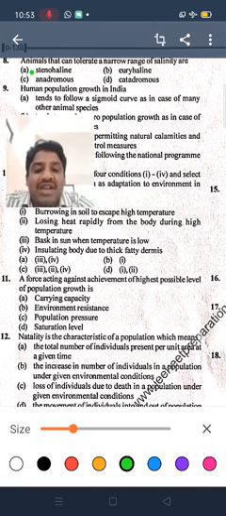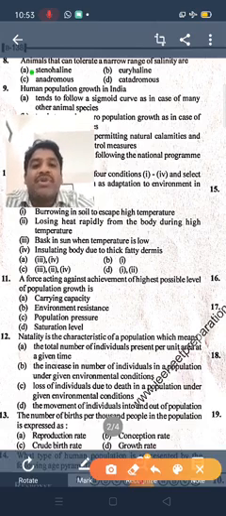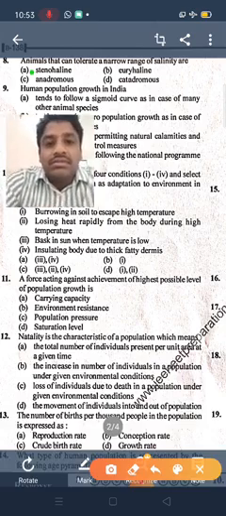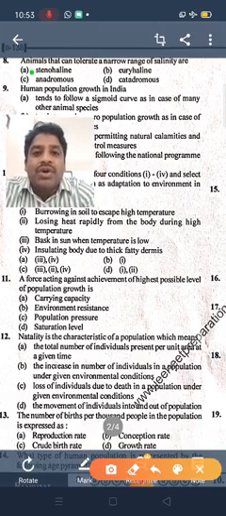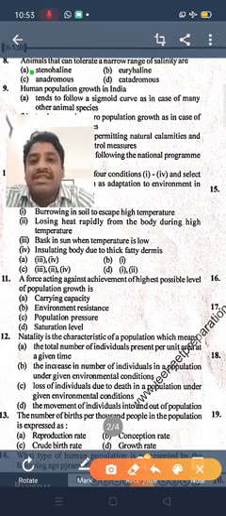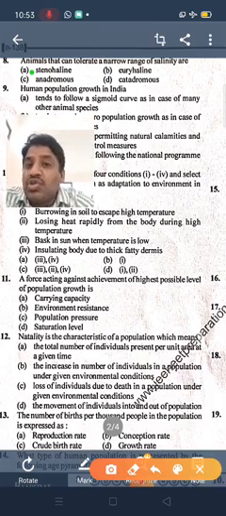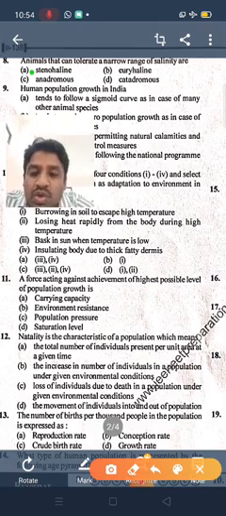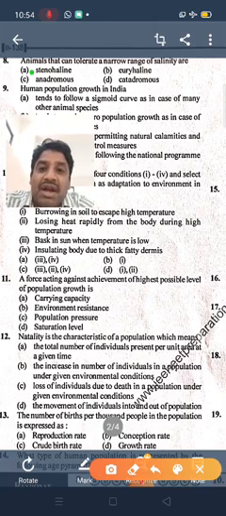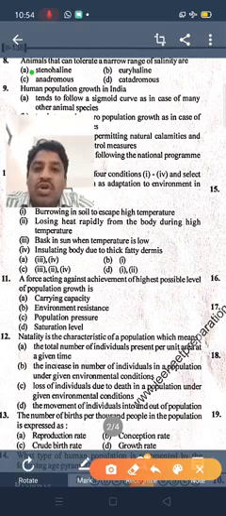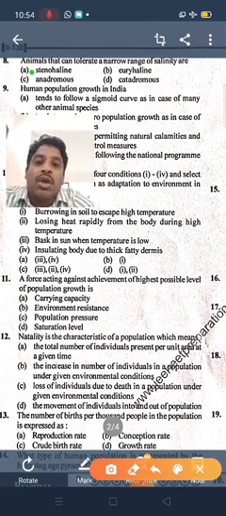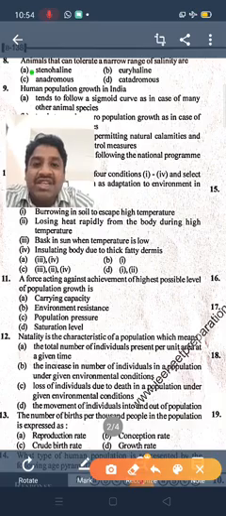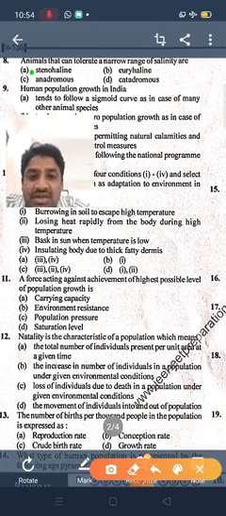Option B is euryhaline organisms. Euryhaline means organisms that can tolerate a wide range of salinity. Then there are anadromous and catadromous, and these two types depend upon the climatic conditions. They can migrate from freshwater to marine water and from marine water to freshwater. Such methods we call anadromous and catadromous migration. Okay, that's it.